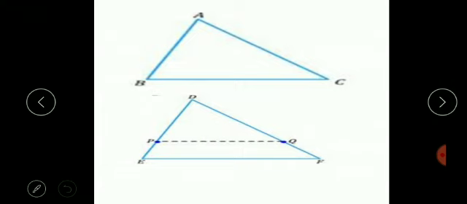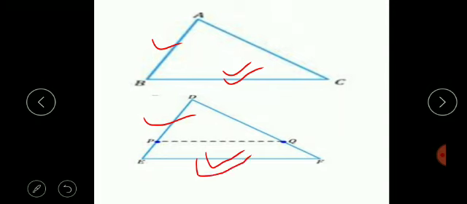See, here we are having two triangles. One is ABC and other is DEF. So here, if side AB corresponds to DE, side BC corresponds to EF, and the last one, side AC corresponds to DF, then what we will say?